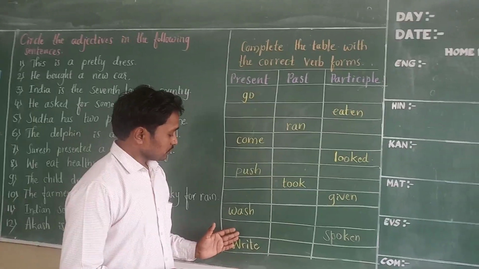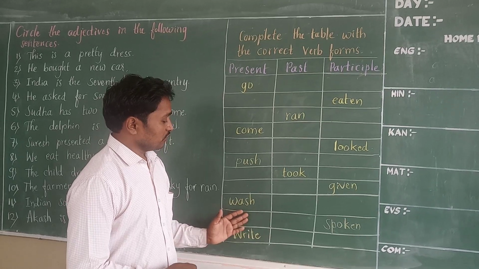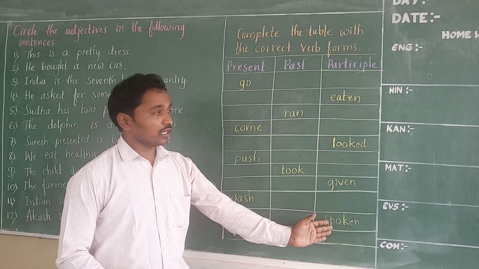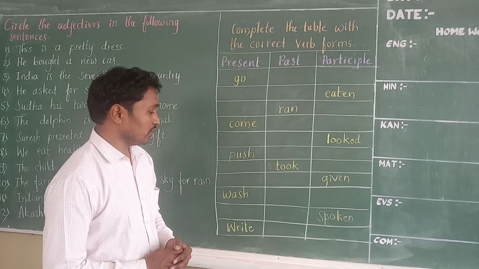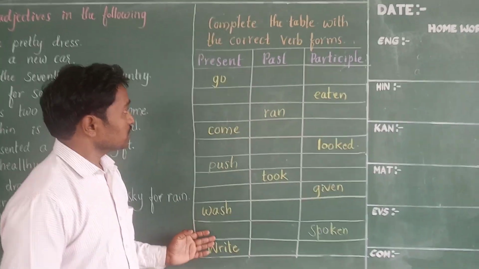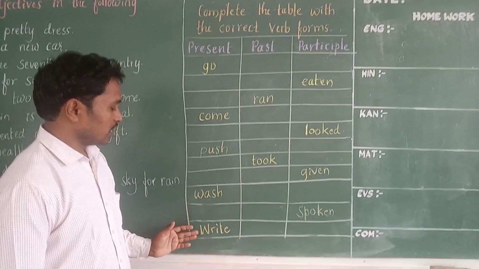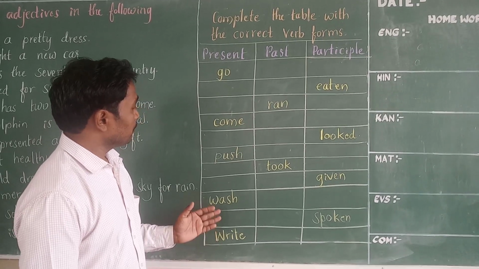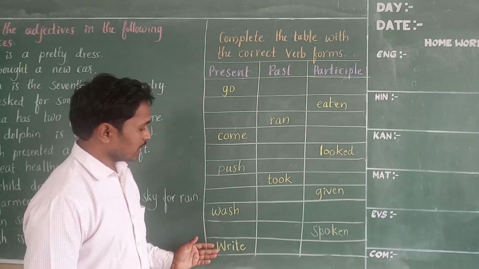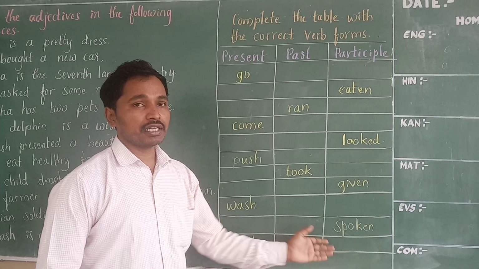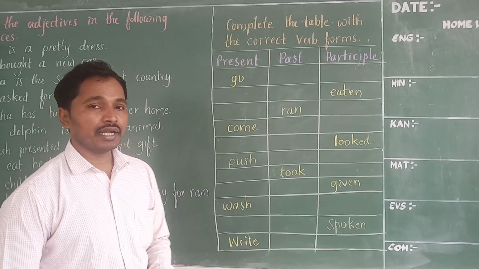Here the first 2 are empty, present form and past form. The participle form is spoken. You have to write the present form and past form. The last one is write. The present form of the verb is write and the past form and participle form are empty. You have to write them.